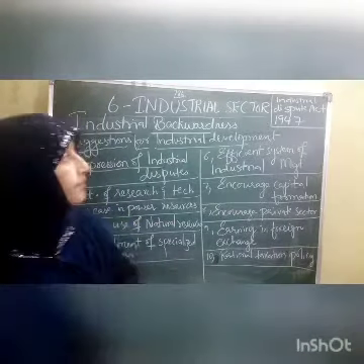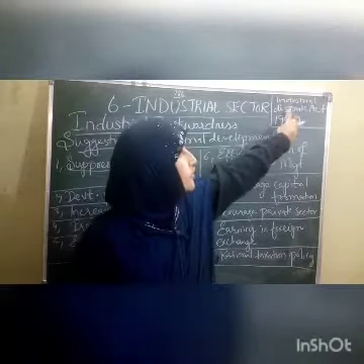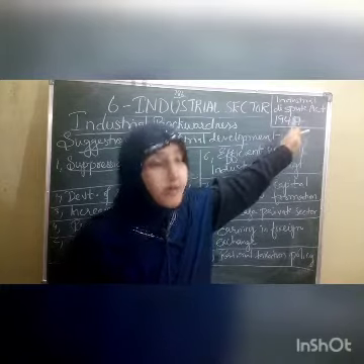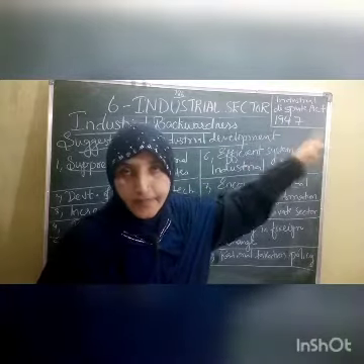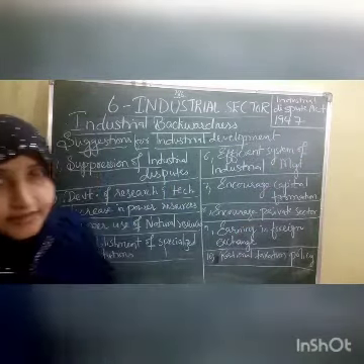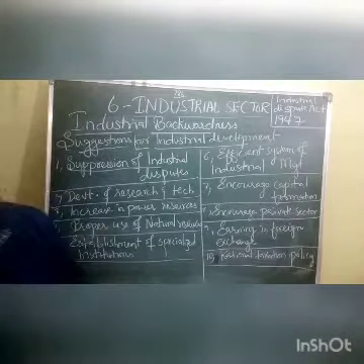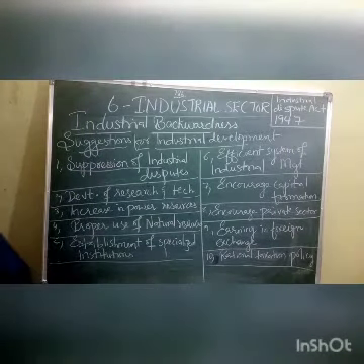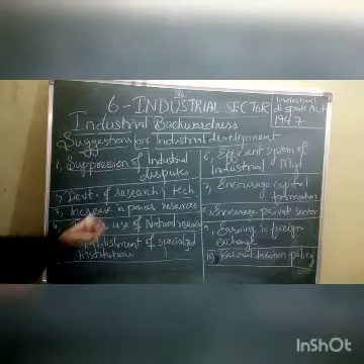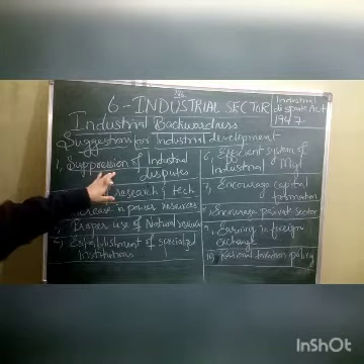For this purpose, in the Industrial Dispute Act 1947, it was found that efforts were made to establish industrial peace.